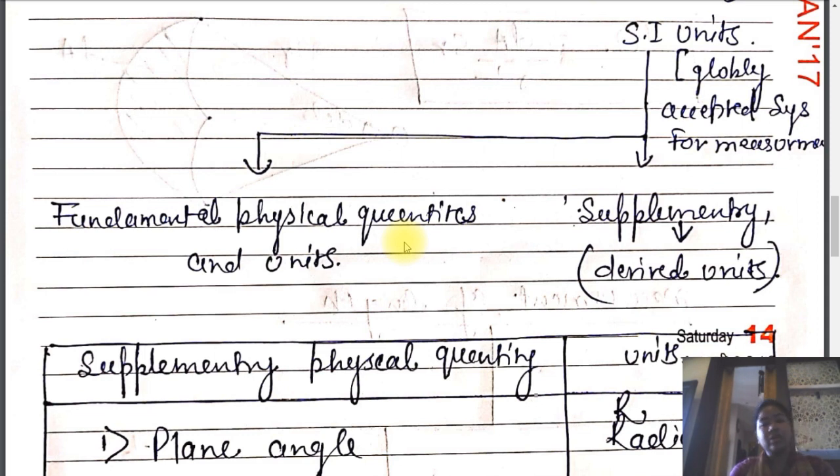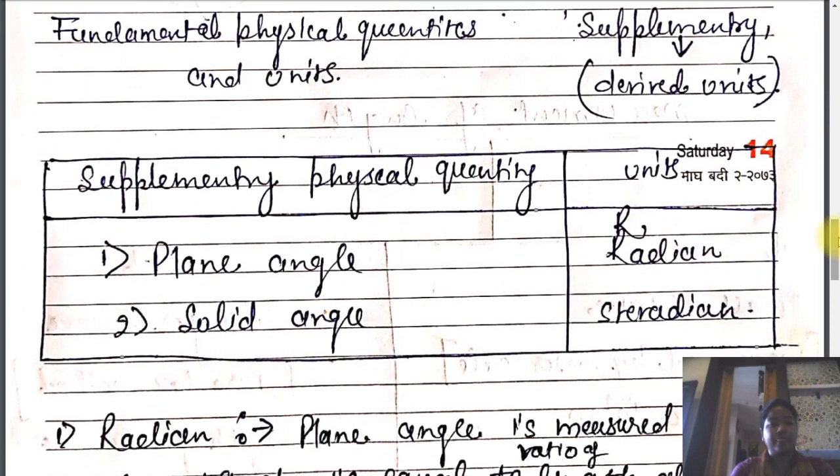Now for class 11 we talk only about the supplementary units. Under the derived units, what are the supplementary units? In these supplementary physical quantities and their units, we have two quantities: one is the plane angle and another is the solid angle. Plane angle is measured in radian and solid angle is measured in steradian.